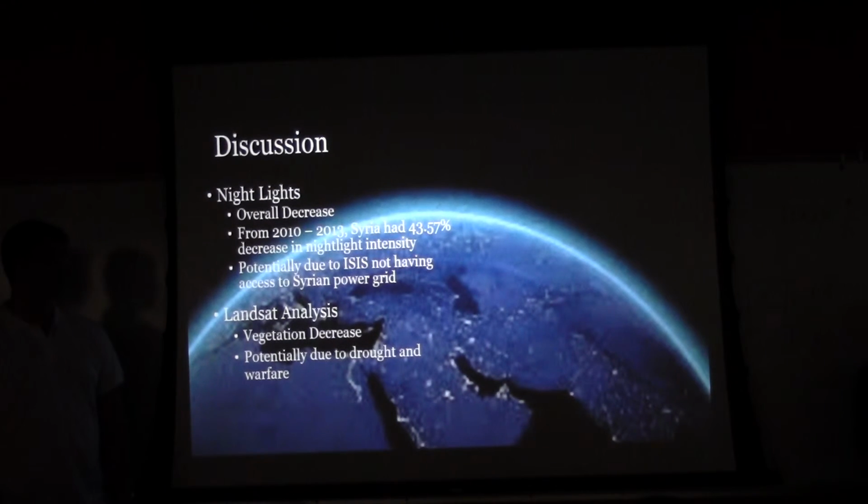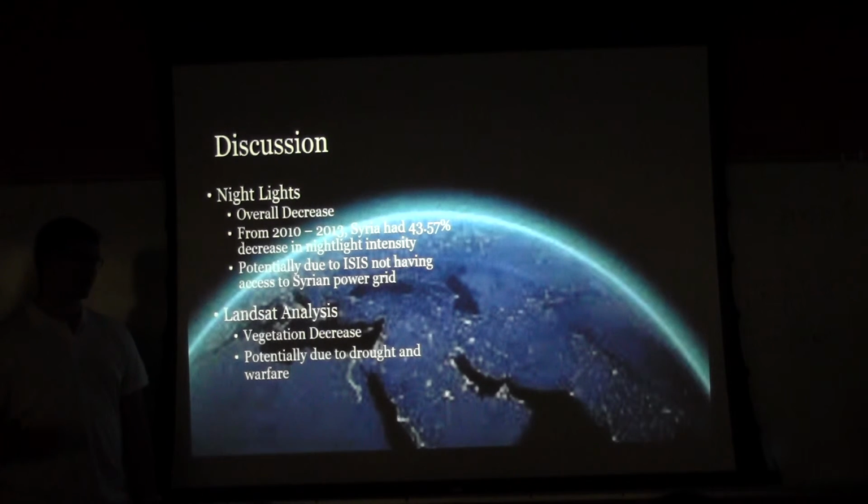For our results from 2010 to 2013 on the DMSP data, Syria overall experienced a 43.57% decrease in nightlight intensity, and it's difficult to determine exactly what the cause of this is. A lot of it's probably related to the Syrian civil war. This could be due to a combination of factors, including refugees leaving, so leaving a reduced need to have urban lights, or just a reduced impact on urban energy use. And it's also been hypothesized in another related paper that ISIS has not had access to the Syrian power grid.